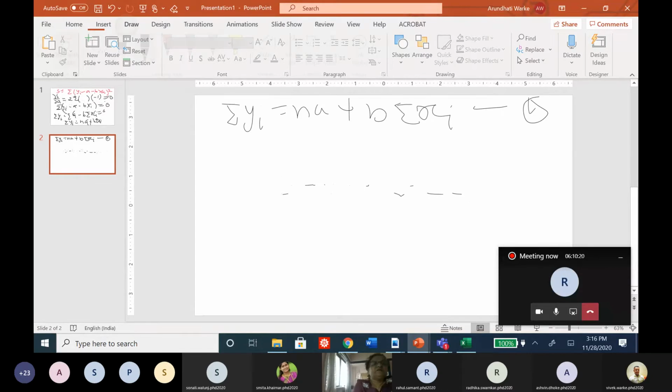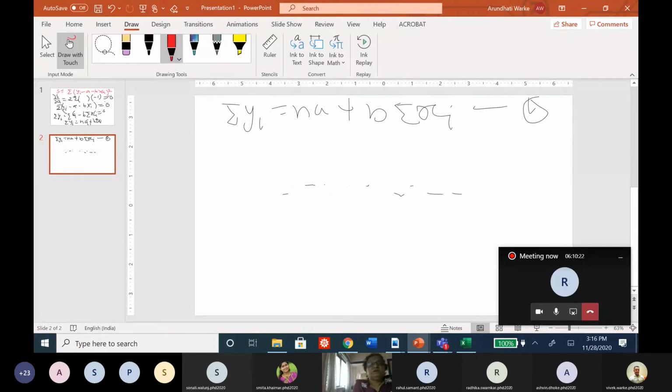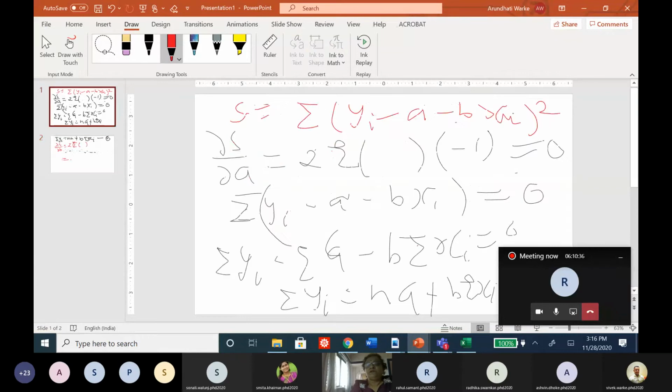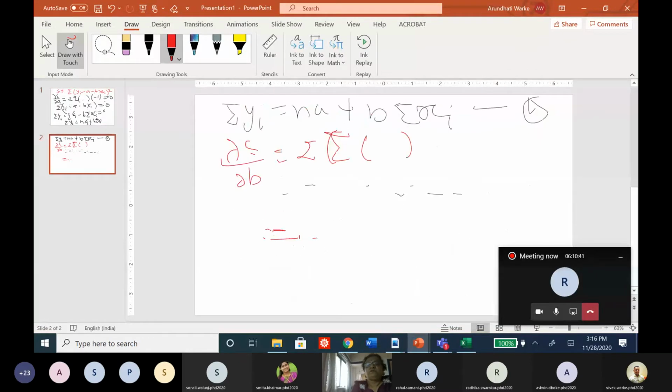Now how to get the second? For the second equation, we need to differentiate the same term with respect to b. If I differentiate it, I will get 2 times this summation again, this bracket, into the coefficient of b. What is the coefficient of b? It is minus xi. So the coefficient of b is minus xi.